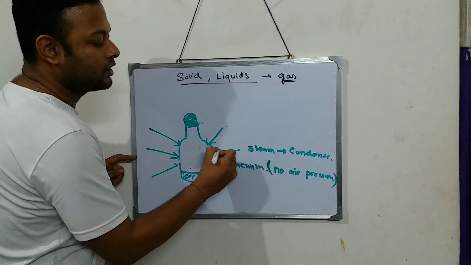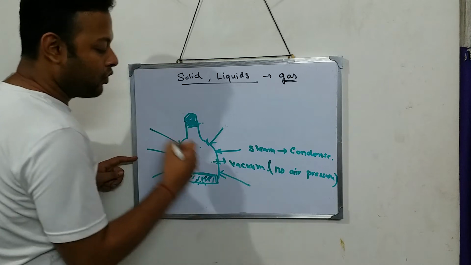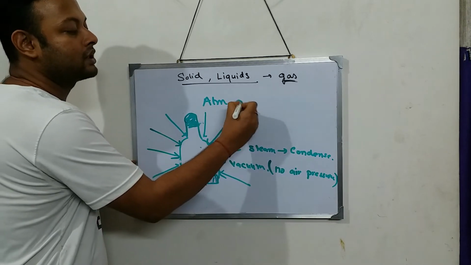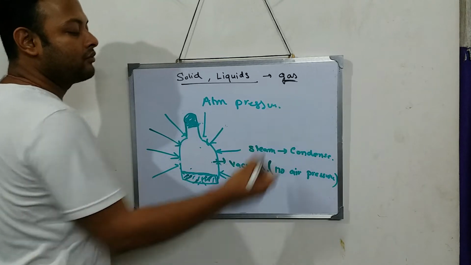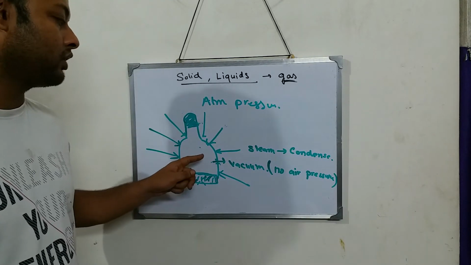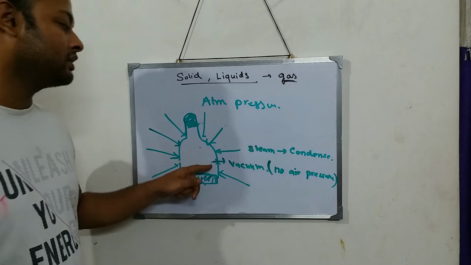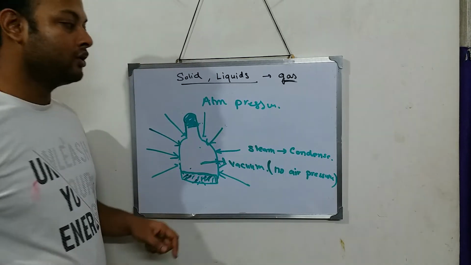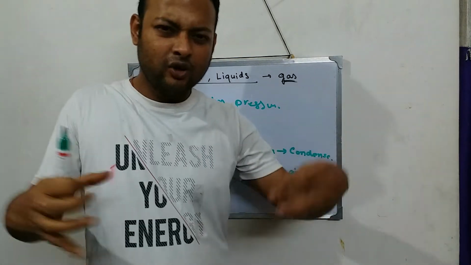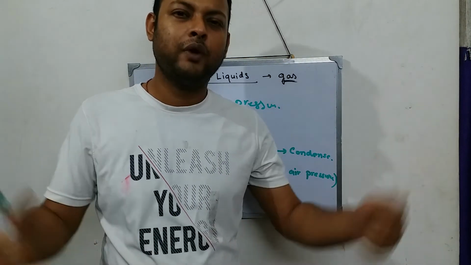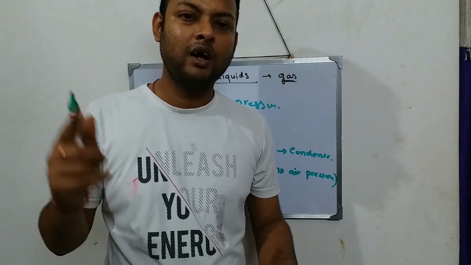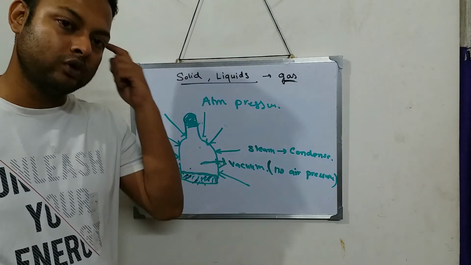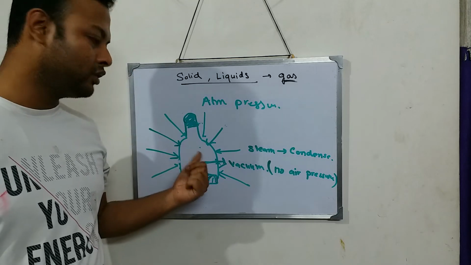What is this pressure? From the outside, this is all atmospheric pressure. Atmospheric pressure from the outside acts on the bottle. And inside, what is that? Inside, no pressure. So think, outside, a lot of air pressure, 1 lakh Newton of force is acting, and inside no pressure.